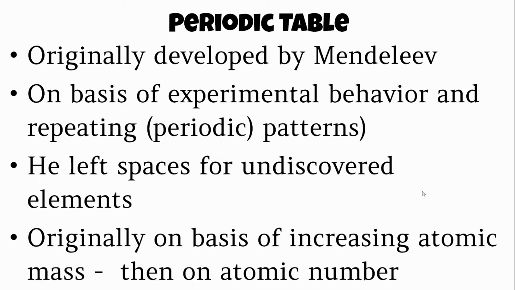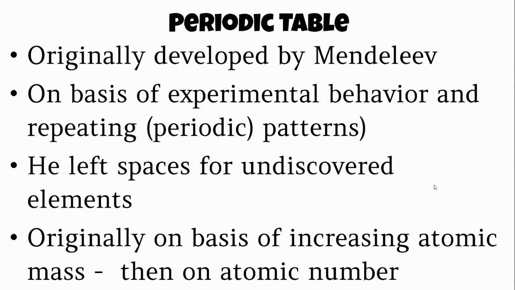So originally the periodic table was organized by Mendeleev in the 1800s. And he was actually just doing lots of experiments with the different elements and noticed that there were different patterns that kept coming up over and over and over. And so he tried to organize them in some way. He started organizing it by increasing atomic mass. That was the first thing that he did. And when he did that, he started to notice that other properties were also lining up too. And so he started organizing them and moving them around into different groups and periods, similar to what you see on your periodic table today.